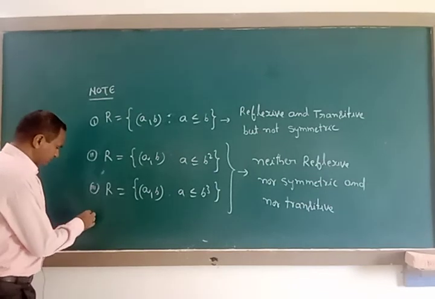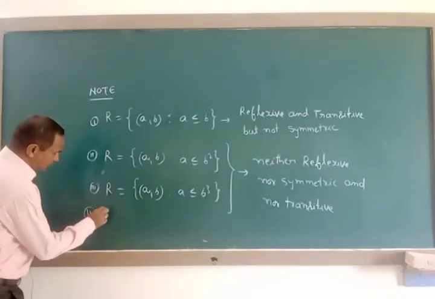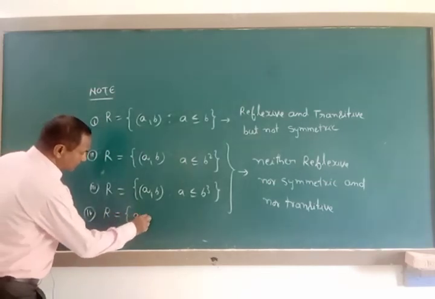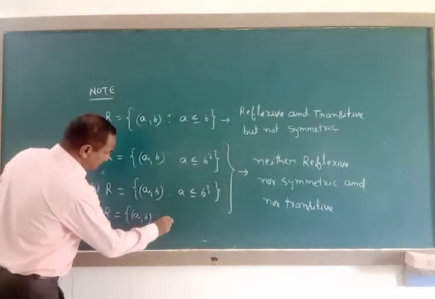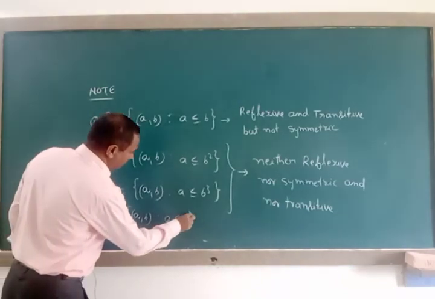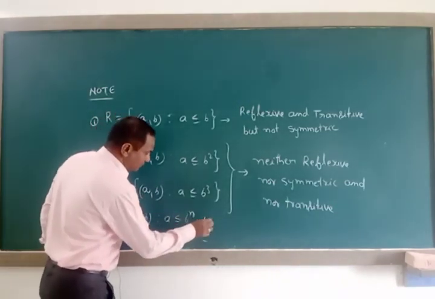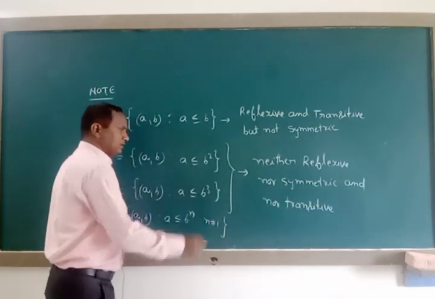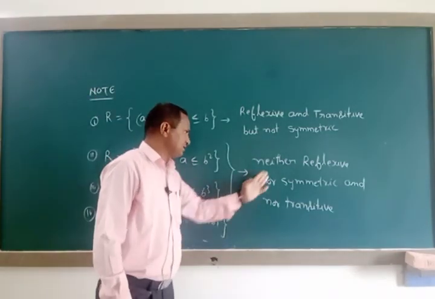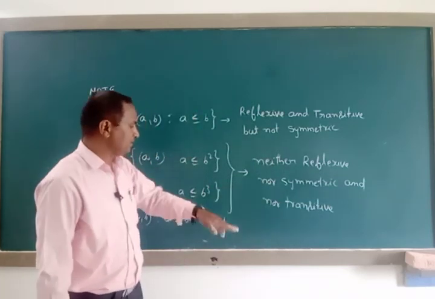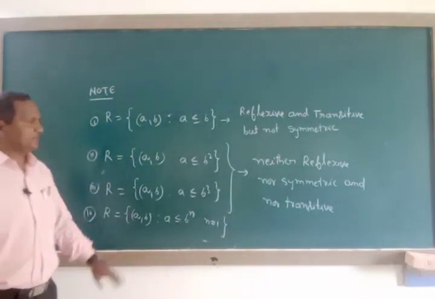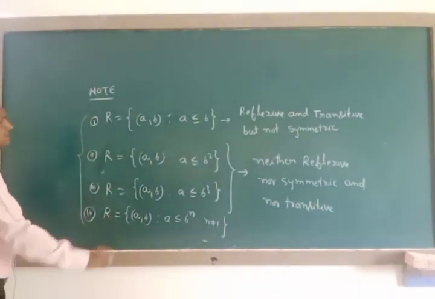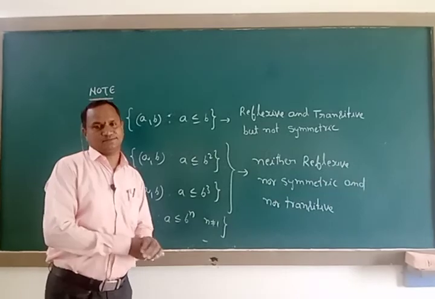The question will be like this. The relation capital R is defined on the set of all real numbers, (A, B) such that A is less than or equal to B power n, where n is not equal to 1. Then what is this? Neither reflexive nor symmetric and nor transitive. Like that, those are very important points under the note of this relations and functions lesson.